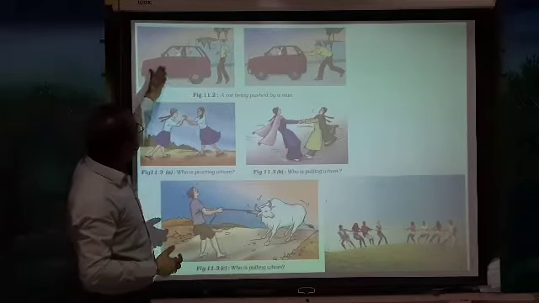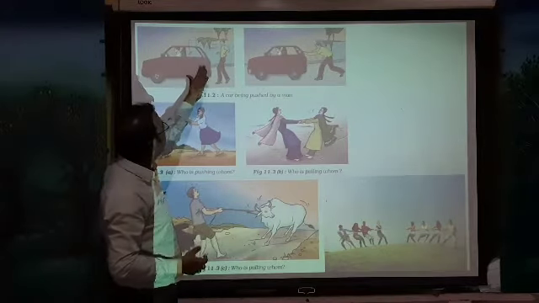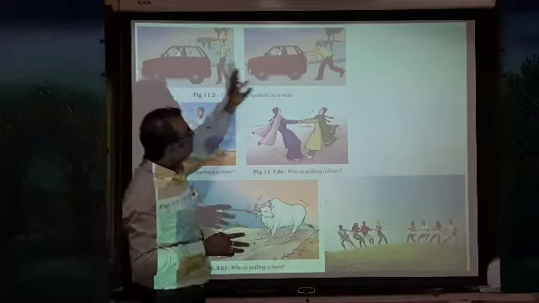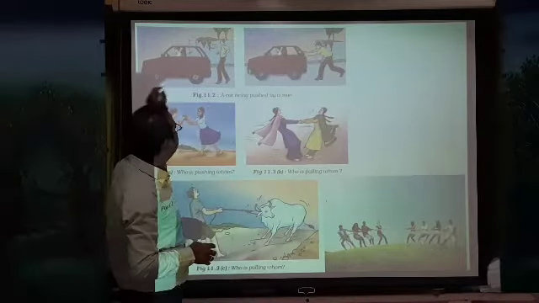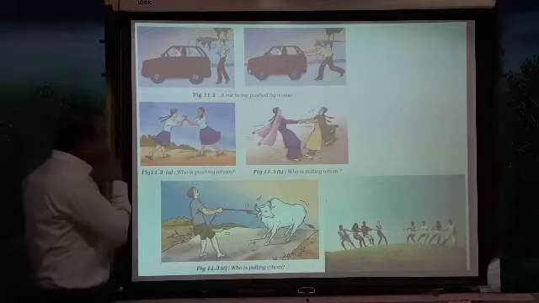Here it is the same. The person is standing behind the car, and the car is not moving at all. When this person tries to push the car, then the car begins to move. So here you see that there are two examples.